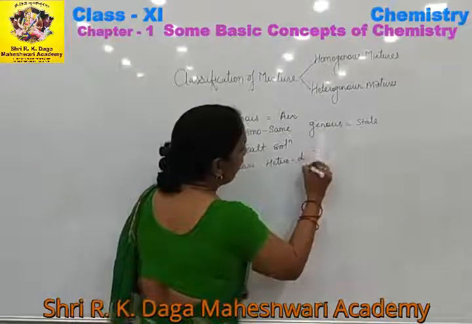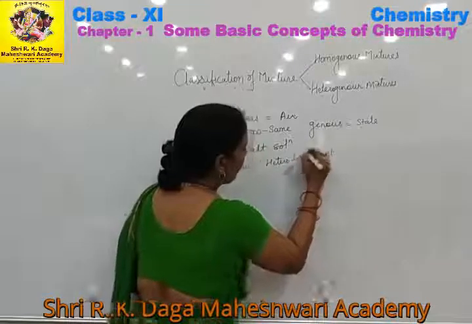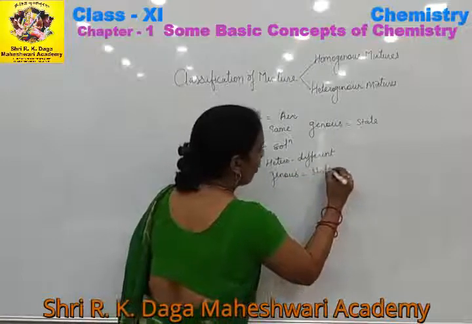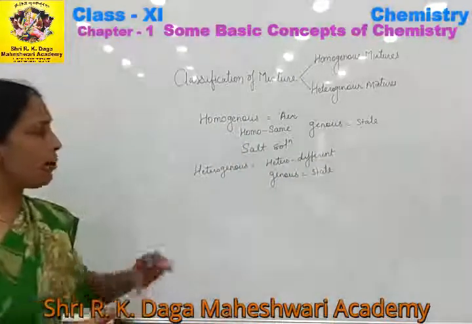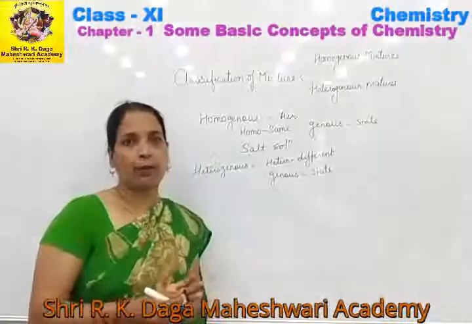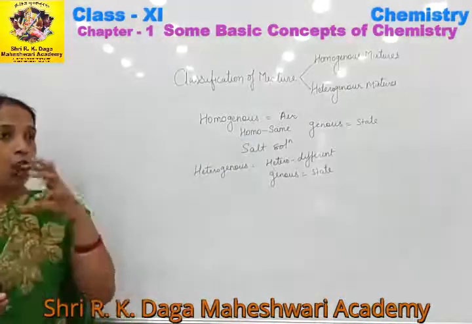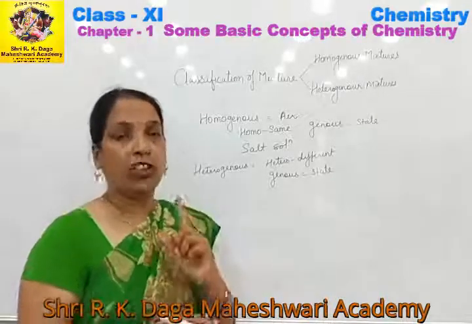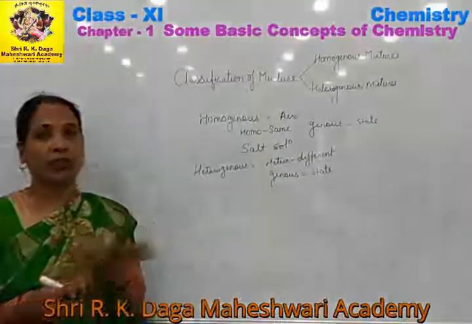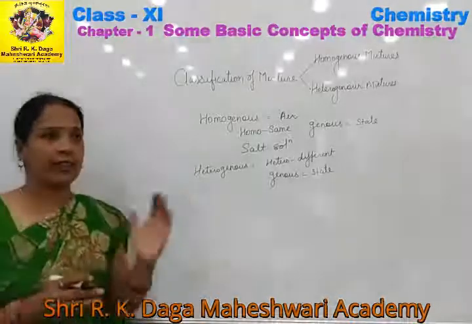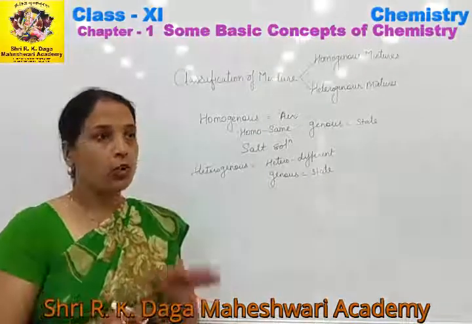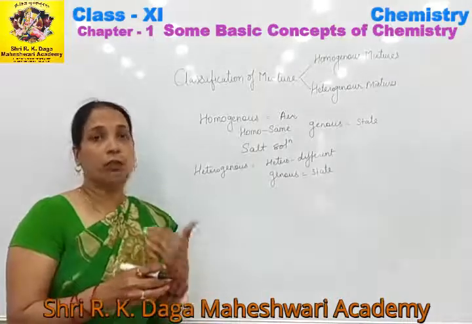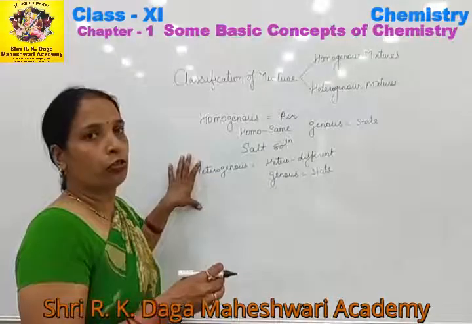Hetero means different, and genus means state. So, in such type of mixture, the elements or the constituents are present in different states. For example, if we are mixing salt with stones, or wheat with stones, wheat and stone are the two constituents of the mixture, but we can differentiate that this is the stone and this is the wheat grains. So whenever we are able to differentiate between the constituents of the mixture, we will call it a heterogeneous mixture.